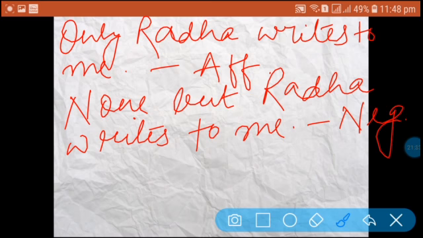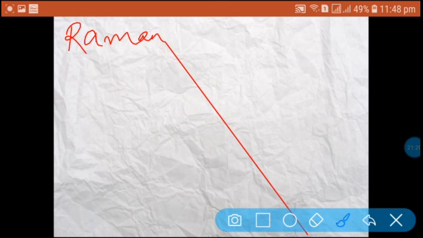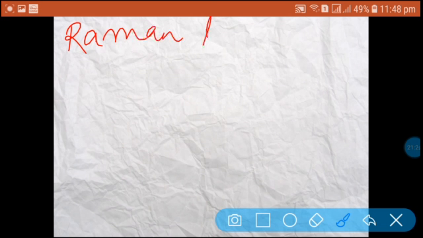One more sentence. Raman likes rice and curry. This is the affirmative form.